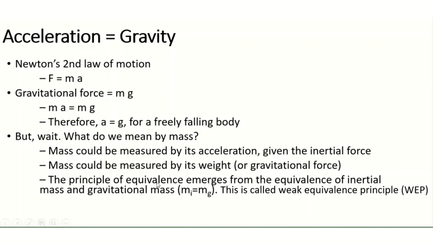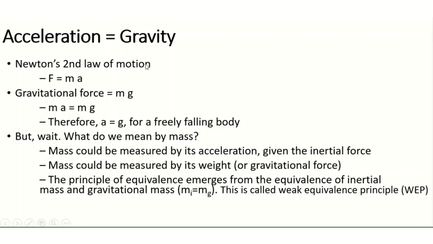From the WEP, the principle of equivalence emerges, because the equivalence of inertial mass and gravitational mass is considered. ma is equal to mg. Then only we can get a equal to g here. ma is equal to mg means here a equal to g. That is called the weak equivalence principle.